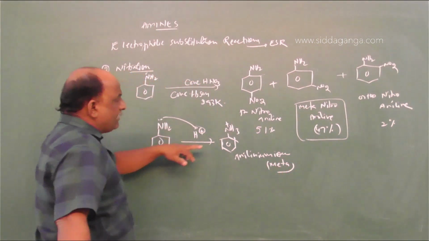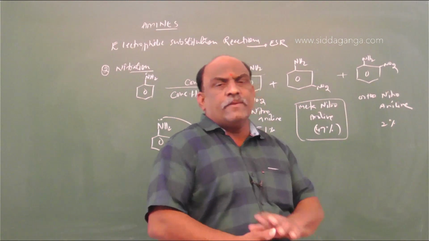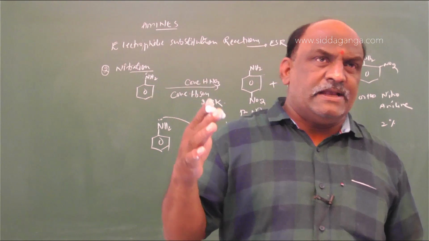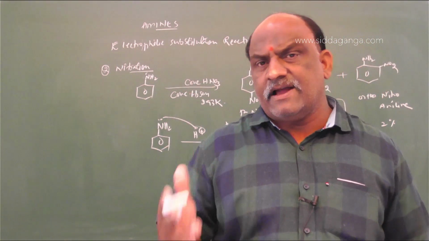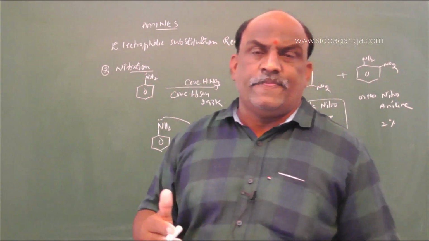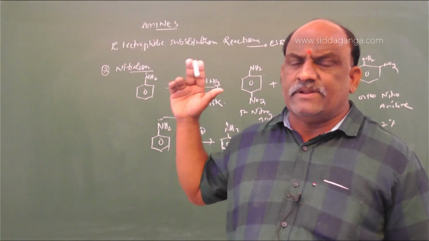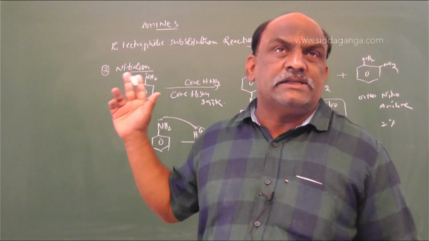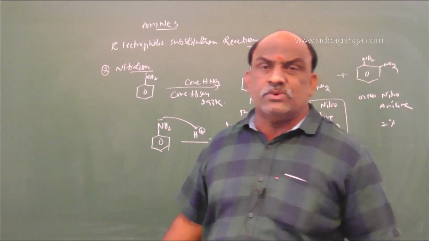It is meta directing, whereas aniline is ortho and para directing. But the nitration reaction takes place in the presence of acid, and the rate of reaction is also very low. The acid donates a proton, which combines with the lone pair of electrons on the nitrogen atom to give the anilinium ion.